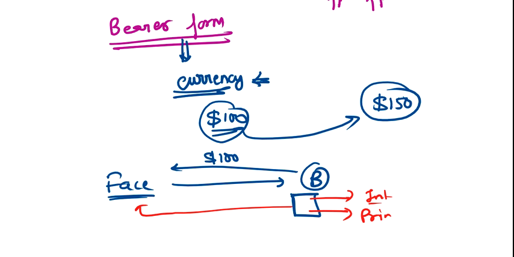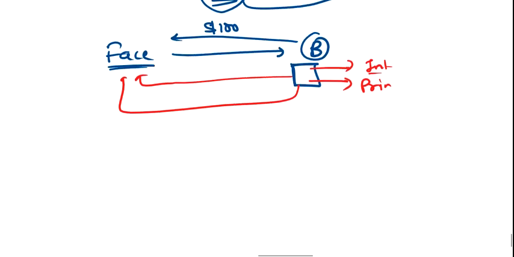At the end he needs to deposit this certificate with Facebook to receive the principal amount. Most of the people are doing this to avoid taxes.